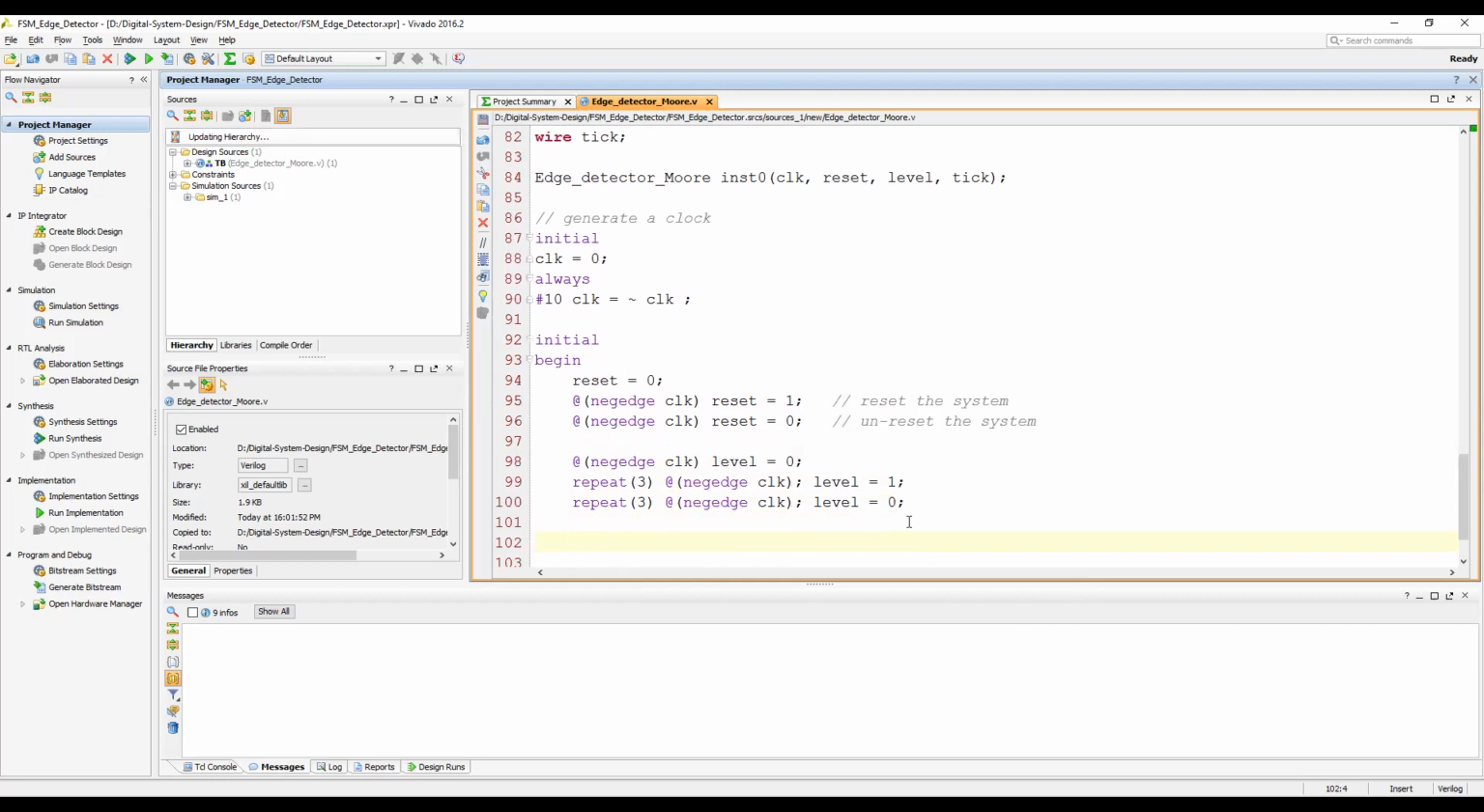Okay, so again, after 3 clock cycles, let's do this activity again and generate another positive edge. So there will be 2 positive edges and 1 negative edge. Okay, and then let's finish the simulation. Let's stop the simulation.